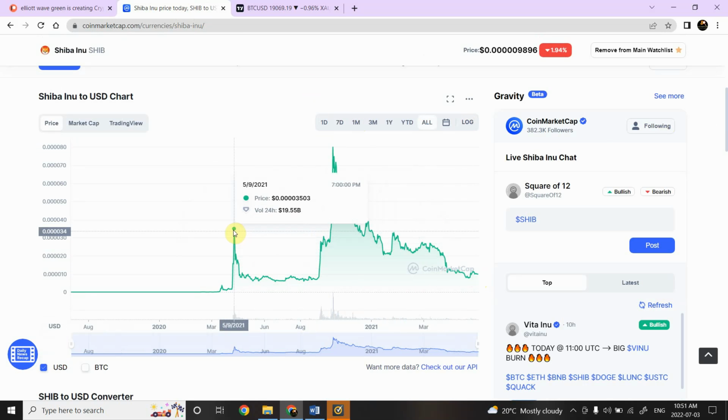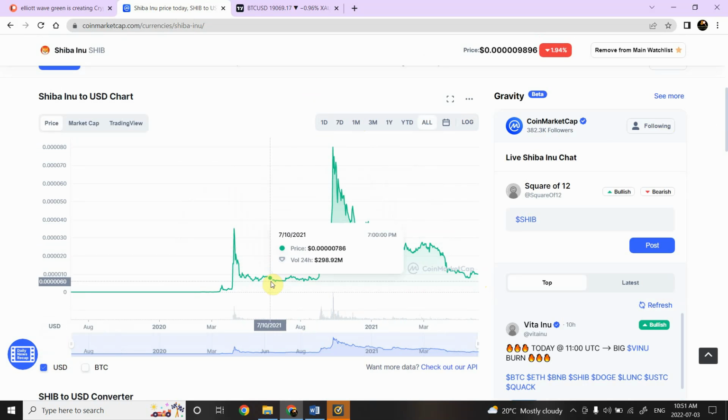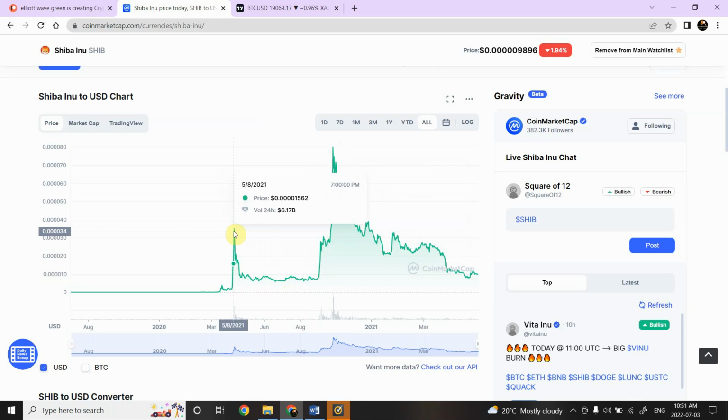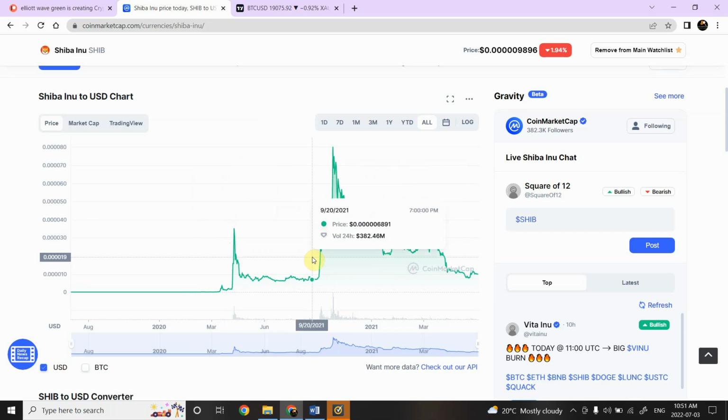First of all, we need to see that this was the peak created right over here, how deep it went, and as soon as the bulls had a chance, how much they were able to push it further away from the previous top. So we are looking at it as a whole. We are looking at the volume. First of all, let me increase this.